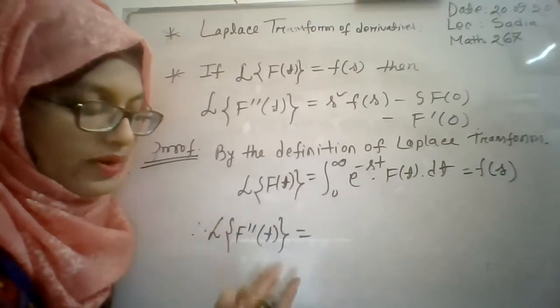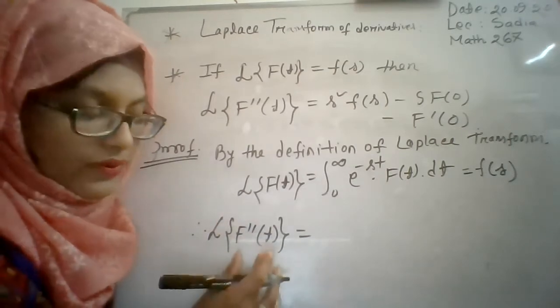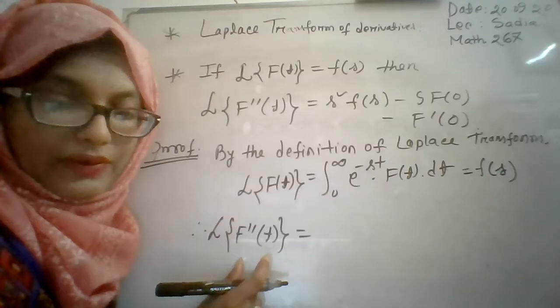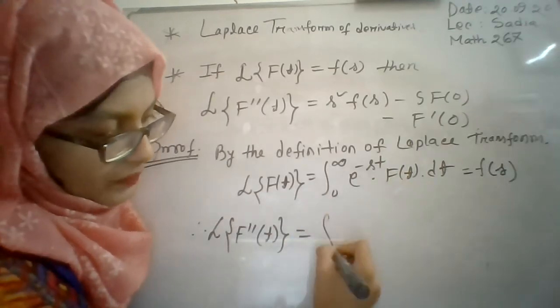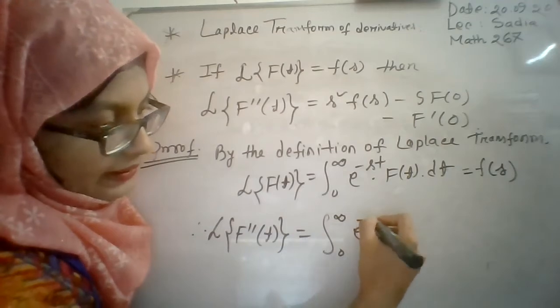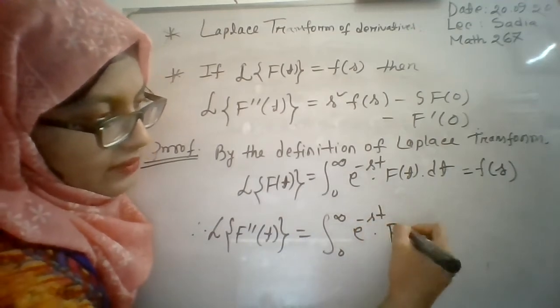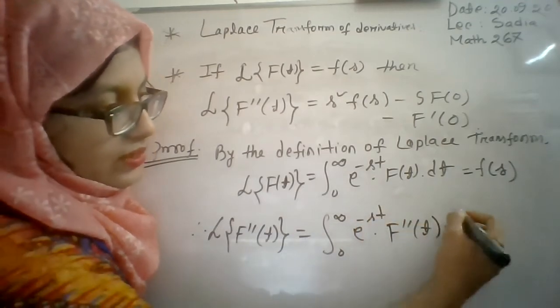Since we are finding the Laplace transformation for this second derivative of f of t, here f of t will be replaced by this: integral of e to the power minus st f double prime t dt.